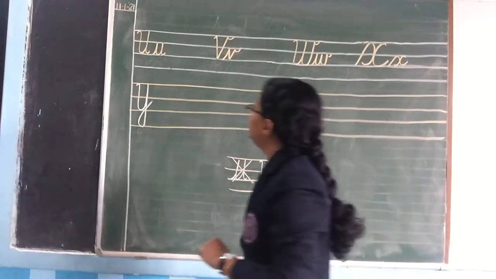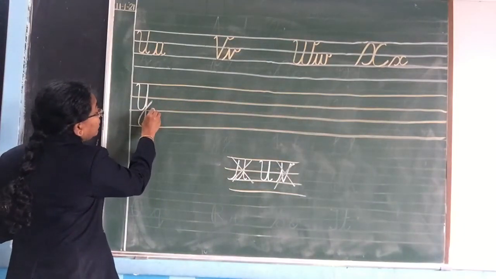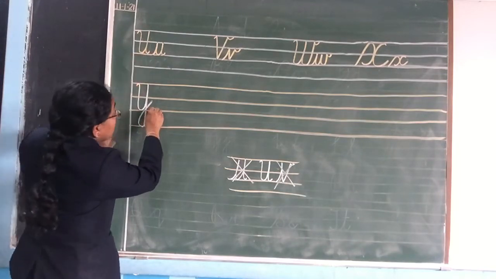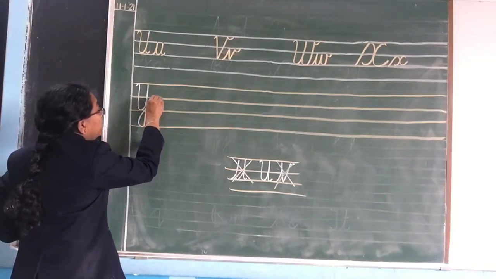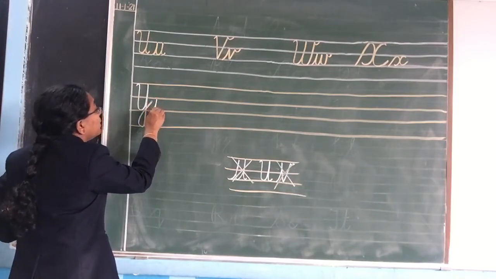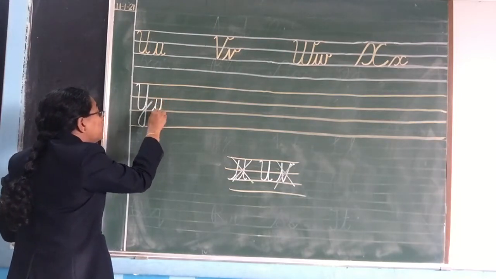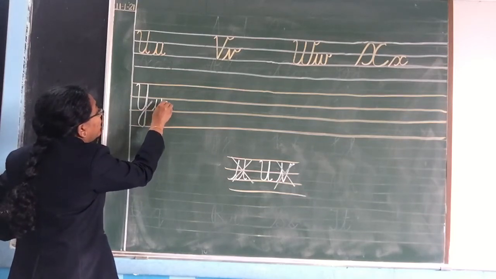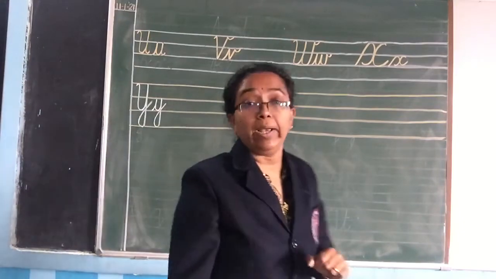Okay. Now we will write small y. Leave a space and then from here, from the third line like this, you have written U like that, you will write y also. From the third line, go up, then come down, then make a curve, go up to the second line, then come to the fourth line, make a curve like this and go up and stop. This is how you will write small y.